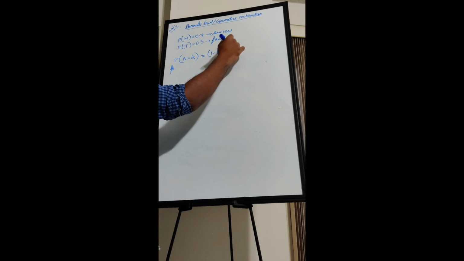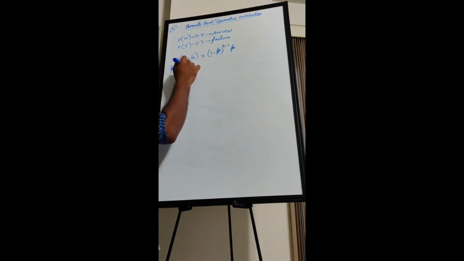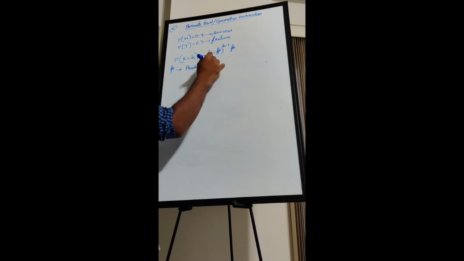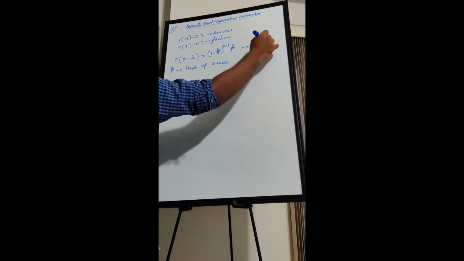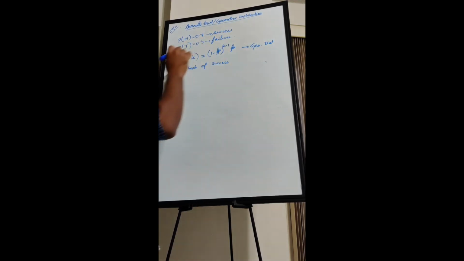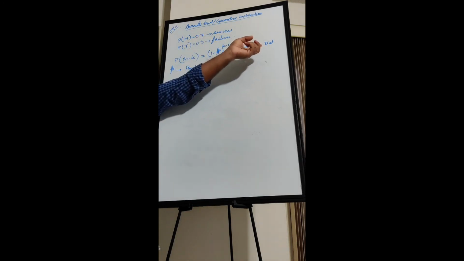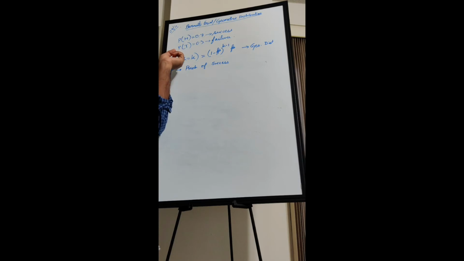This is small p, this is also small p, whereas small p is the probability of success. So this is geometric distribution. That means the random variable x is following geometric distribution, that means that number x is the trial at which you will get a success.